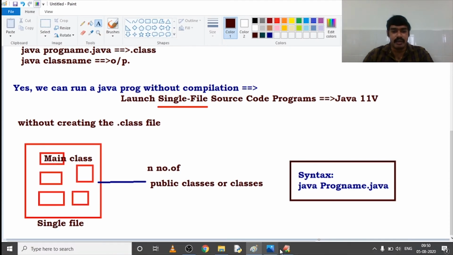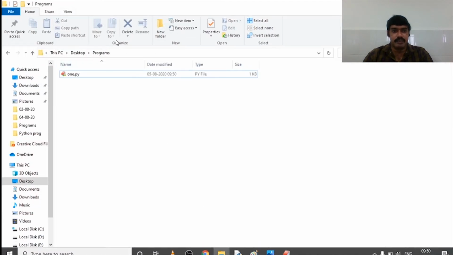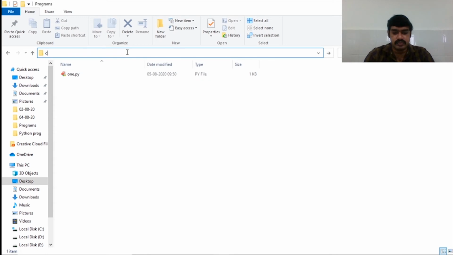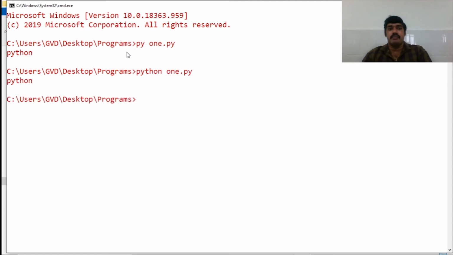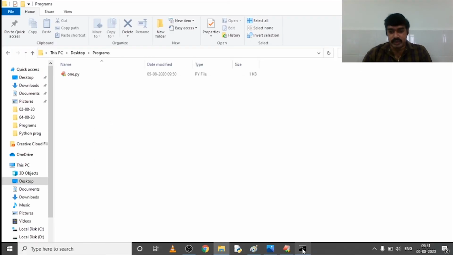Next, coming to the command prompt, cmd. How to execute that one? py space 1.py. What is the output? Python. Or you can use the syntax python space 1.py. Python.